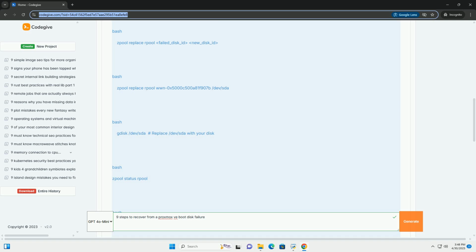2. Consider the partition table if required. Sometimes the new disk might not have a GPT partition table. This is common if the disk was previously used. If this is the case, the zpool replace command might fail. In such cases, create a new GPT partition table on the replacement disk using gdisk.